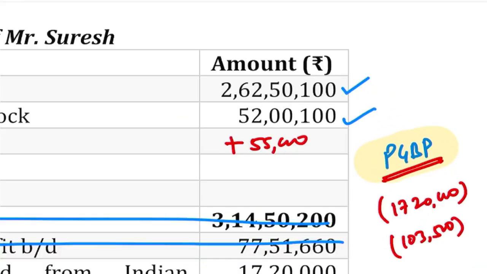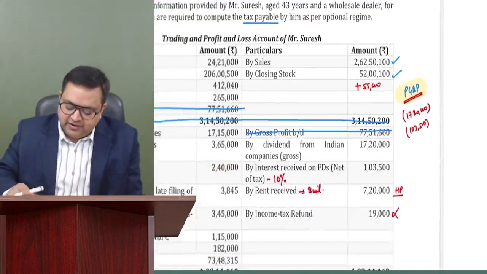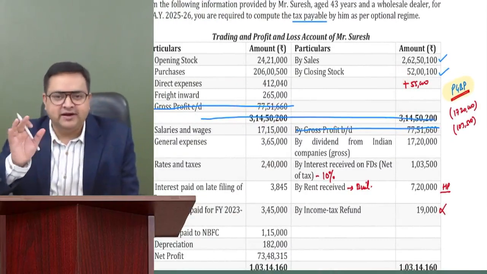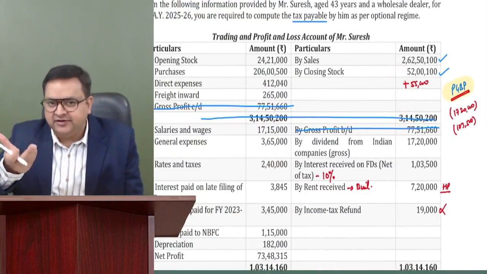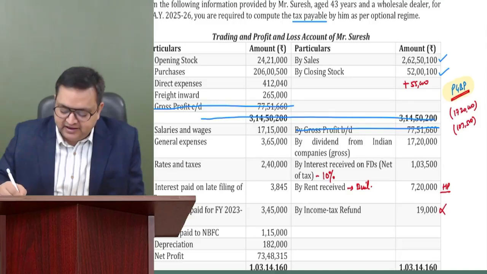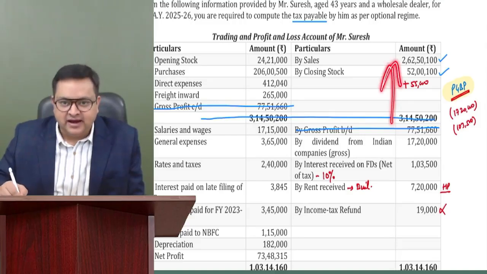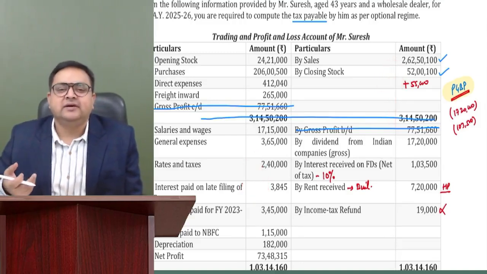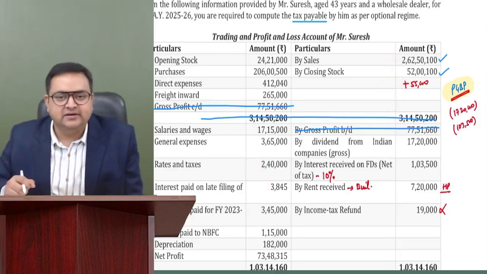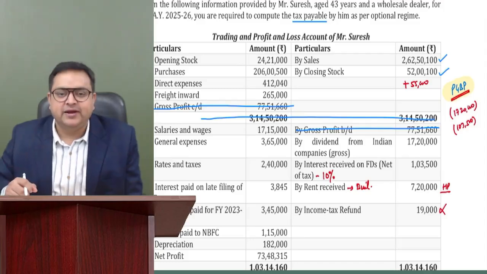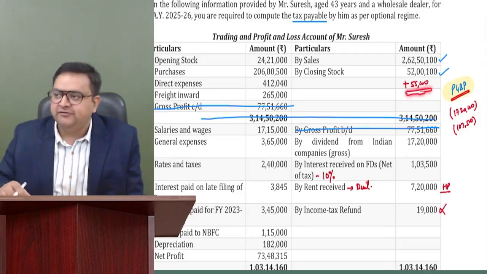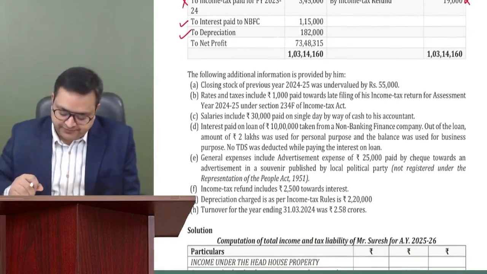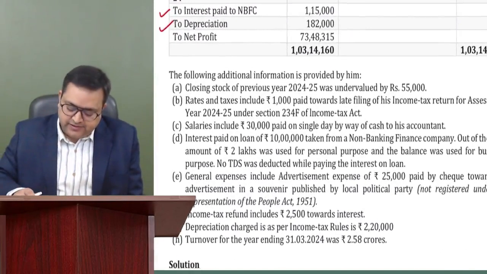Guys, you all know that if I am adding anything on my credit side, you don't have to mug it up. Just apply your logic, and this is very, very easy. If you are adding anything on your credit side, it means that your profit will increase. It means that you will add in your net profit. So while computing your PGBP, you have to add 55,000. I believe that we don't have any issues on it. If you have, please let me know. Okay.